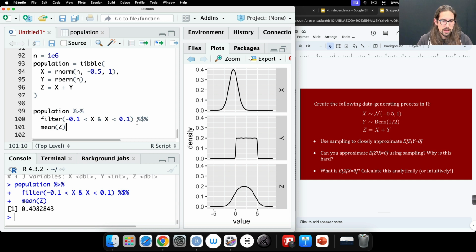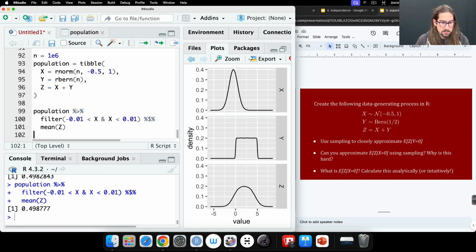This is maybe a bad approximation because I'm not conditioning on x equals 0. I'm actually conditioning on x being between minus 0.1 and 0.1. And if this conditional mean varies wildly as x changes even a little bit, then maybe this approximation could be very bad. And some might think, okay, I'll just make it tighter and tighter, right? Maybe I'll make it quite narrow, 0.01 or something like that. And in this case, it works great.